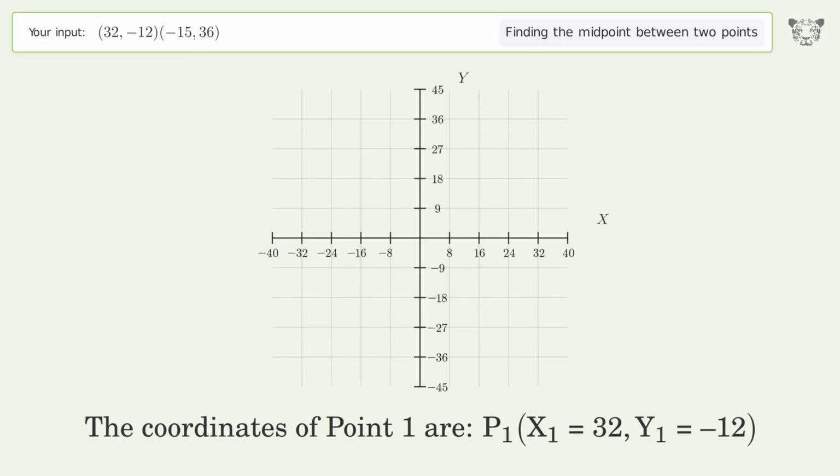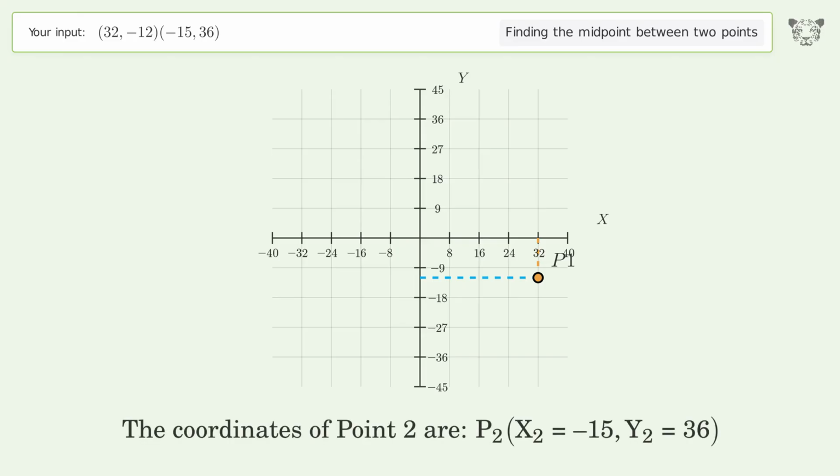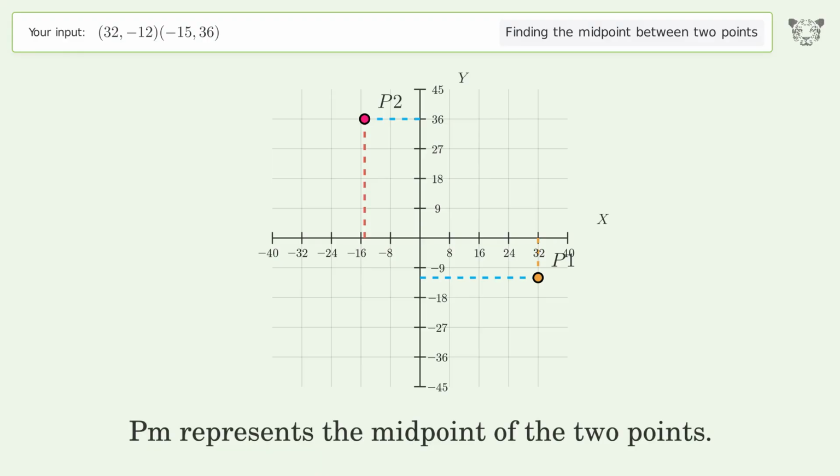The coordinates of point 1 are, x1 equals 32, y1 equals negative 12. The coordinates of point 2 are, x2 equals negative 15, y2 equals 36. PM represents the midpoint of the 2 points.